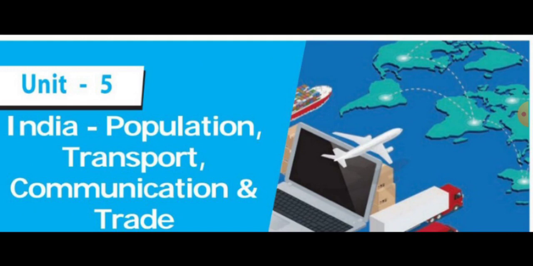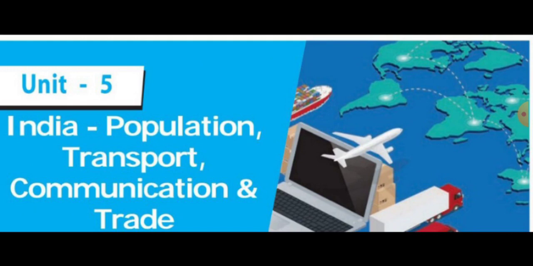Then next we learned about distribution of population. Distribution of population refers to the way the people are spaced over the earth's surface. Which is the most populous state in the country? Very good. Uttar Pradesh is the most populous state in the country. Which is the least populous state in India? Excellent. Sikkim is the least populous state in India.